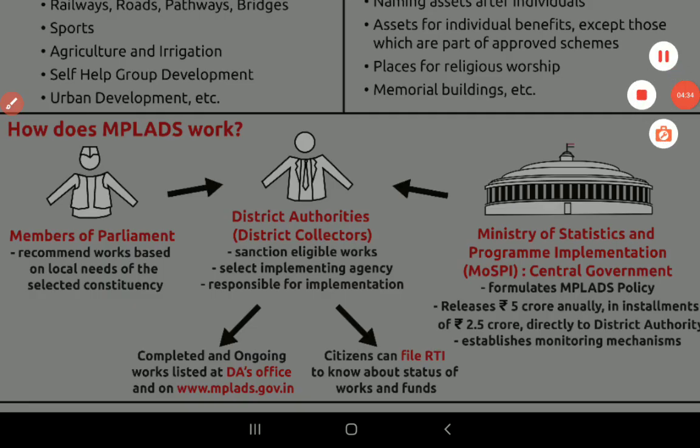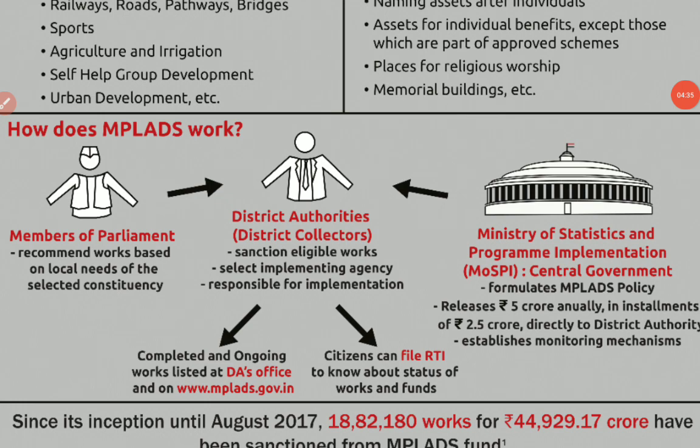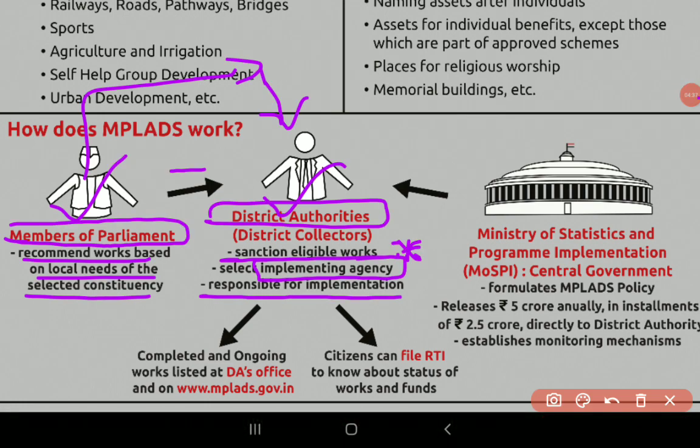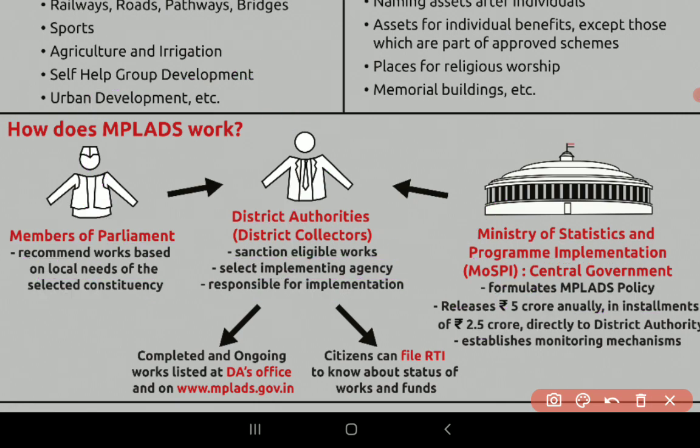Okay, and this scheme comes under the Ministry of Statistics and Programme Implementation. This ministry is important because they will confuse you in the MCQs with some other ministry. Okay, it releases the 5 crores in 2 installments. Okay, 2.5 crore, 2.5 crore. It will be released in 2 installments, total 5 crores. Okay.